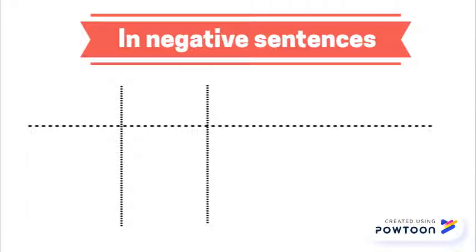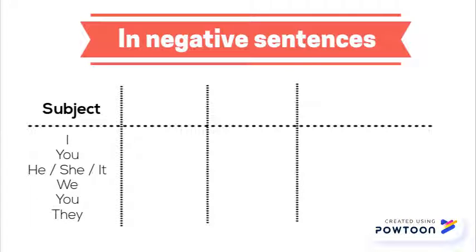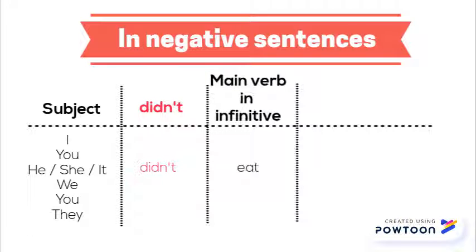In negative sentences, we use the same structure for both regular and irregular verbs. We first write the subject, then the auxiliary verb didn't, then the main verb in infinitive, and finally the complement. For example, she didn't eat pizza.